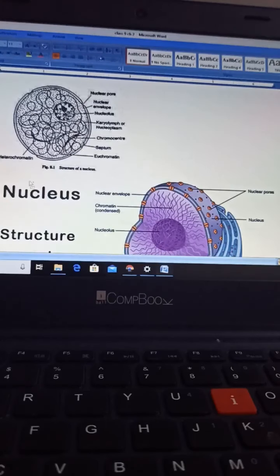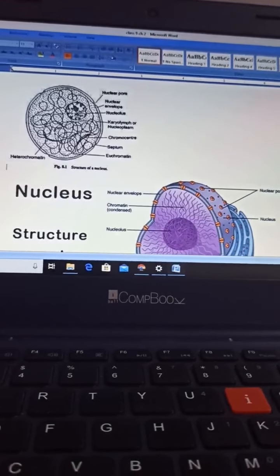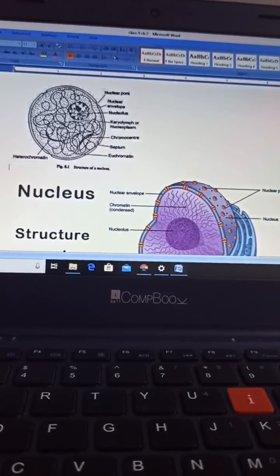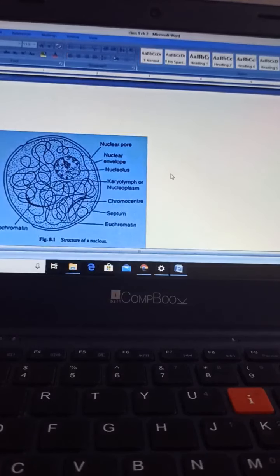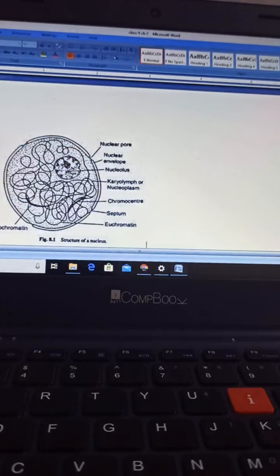Now you can see another structure of nucleus. See this one. In this structure, this is the nucleolus at the center, right? This is the nuclear envelope, and there is a pore present between the two nuclear envelopes. At the center, the liquid present in this nucleus is known as nucleoplasm or karyolymph.